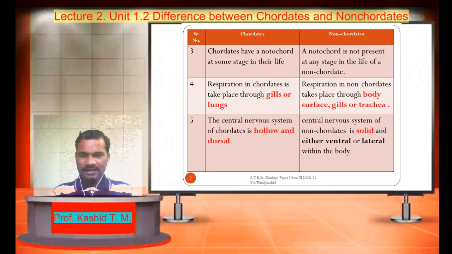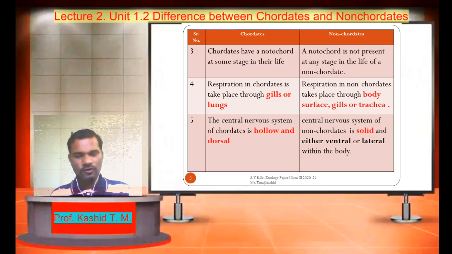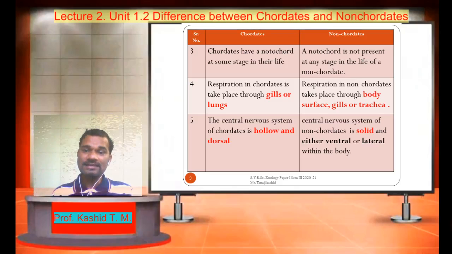Let us see the next difference. The central nervous system of a chordate is hollow and dorsal in position, whereas the central nervous system of a non-chordate is solid and it is either ventral or lateral within the body.